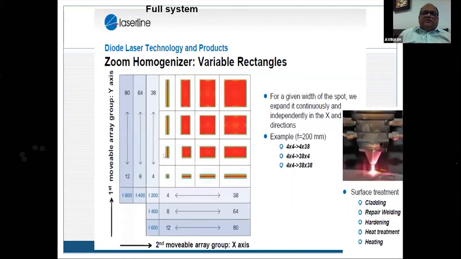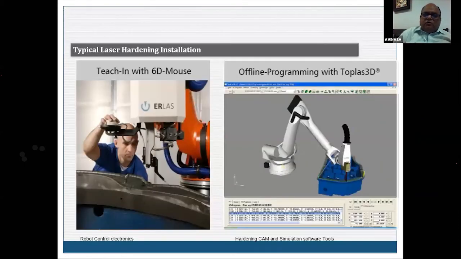The shape and size of the laser spot can be dynamically controlled, right from a square of 4 by 4 to 38 by 38. You can have a rectangle, you can have a square, and you can program the trajectory, the size of the laser spot and the energy density, and it can go on throwing the laser. You can do teach-in or you can do offline programming using CAD/CAM.